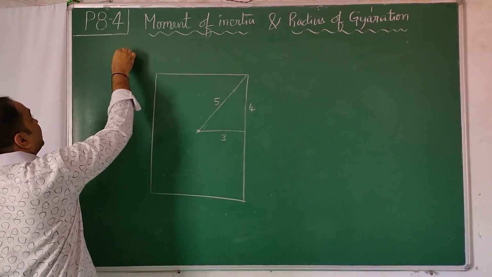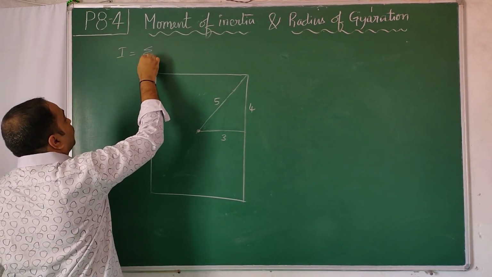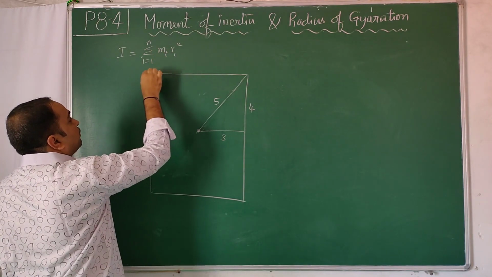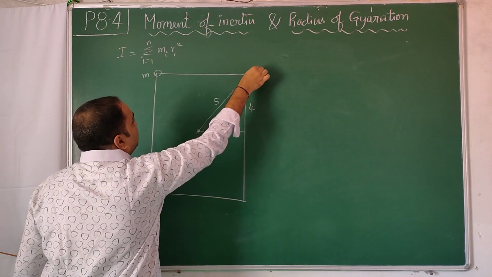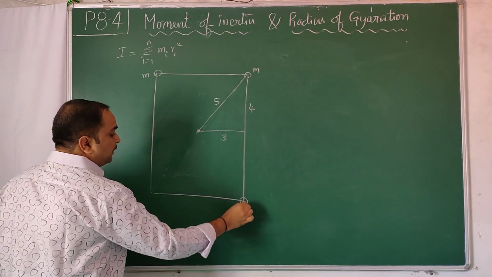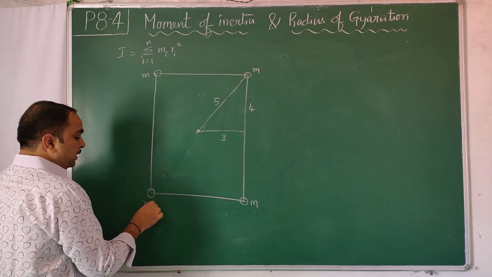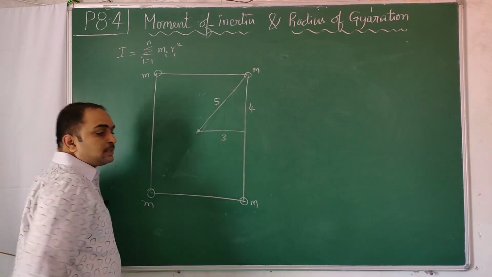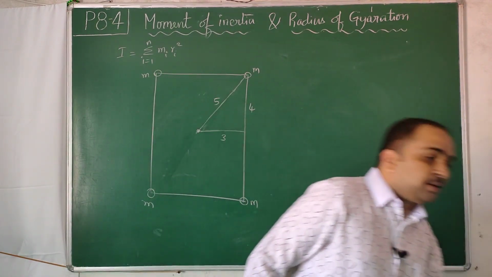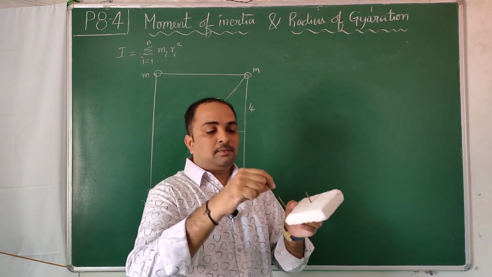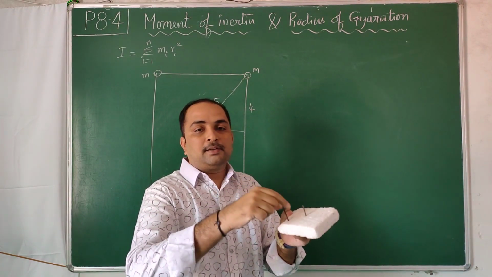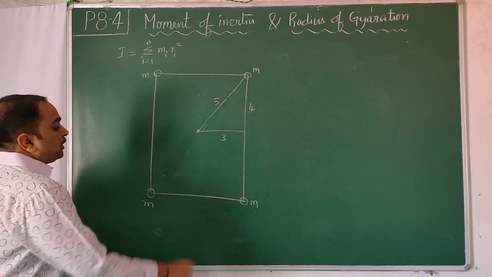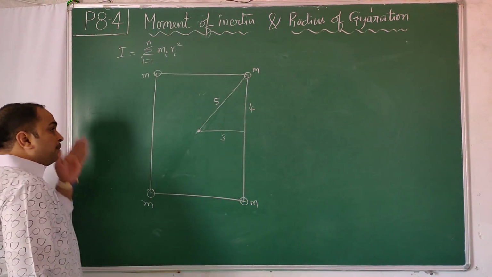We will take the basic formula, sigma i equals 1 to n of m_i r_i square. Let us take 4 equal masses. It's not compulsory that the masses should be equal. Previously we took 1 kg, 2 kg, 3 kg like that, but this is for convenience. So all of them are mass m, placed on a rectangle, and these rods are massless rods. Previously the rod mass was considerable, but now the rod is just to hold the masses. So these are massless rods and concentrated masses, each of them kept like that.